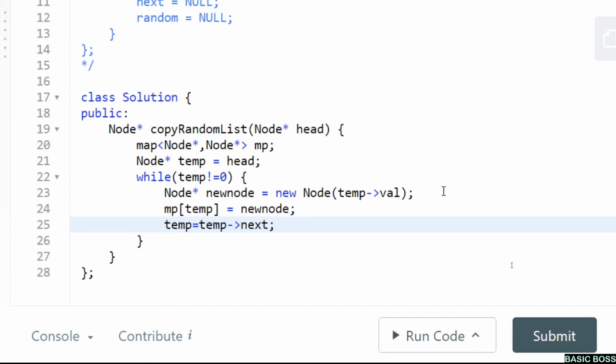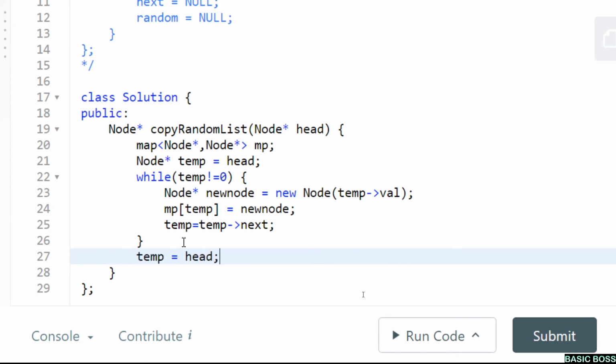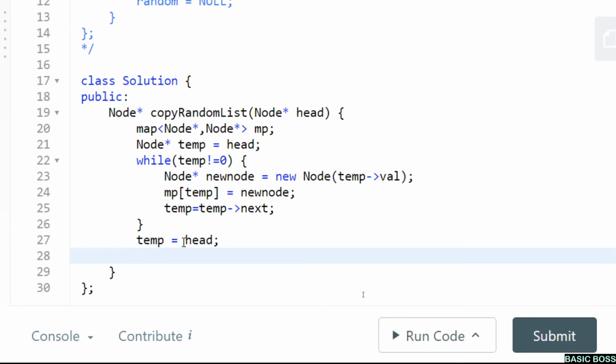Once we are out of the loop, we know that new nodes have been formed and the values have also been set. We have also set the values in the map, or basically the correspondence has been done. So now let's see what to do. I'll be initializing temp with head again because I have to iterate through the nodes again. While traveling through the linked list again, I need to set the appropriate links.